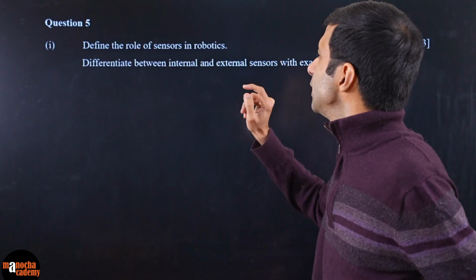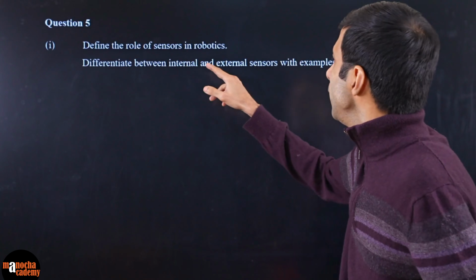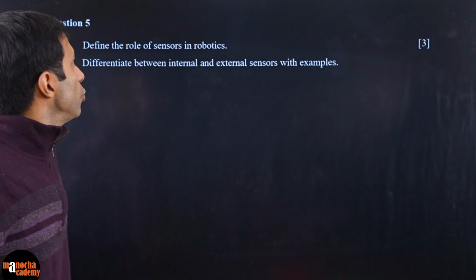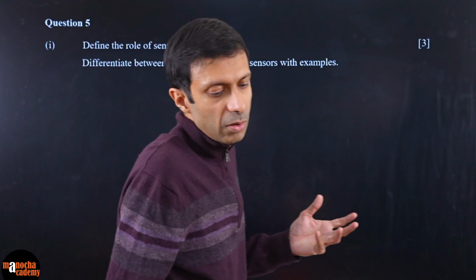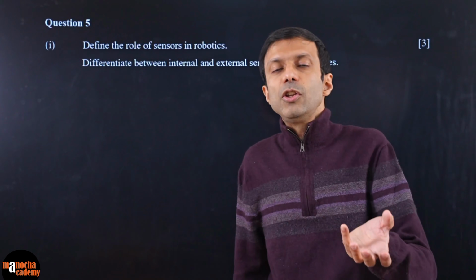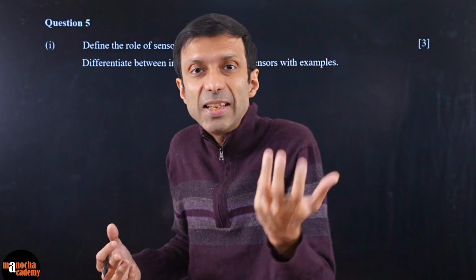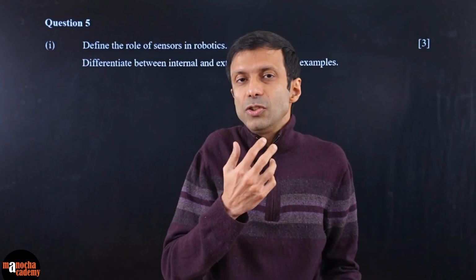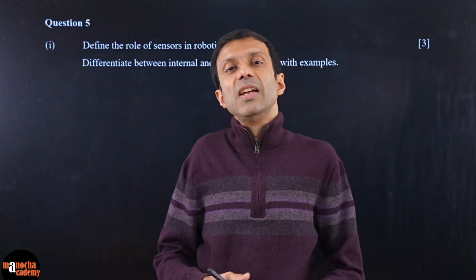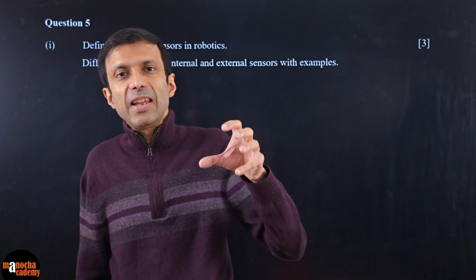Define the role of sensors in robotics and differentiate between internal and external sensors with examples. So what are sensors in robotics? Sensors are used to take in inputs. It's a nice word, because just like our sense organs, our eyes, nose, touch, tongue, they act as inputs. Same in robotics: sensors are taking in the inputs.